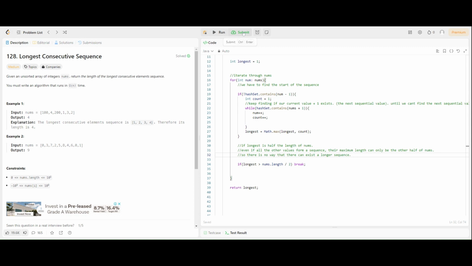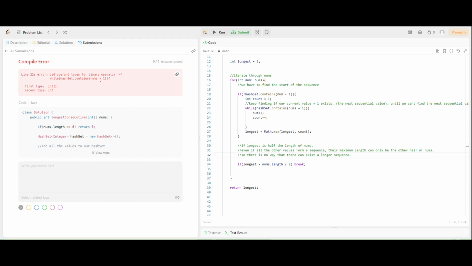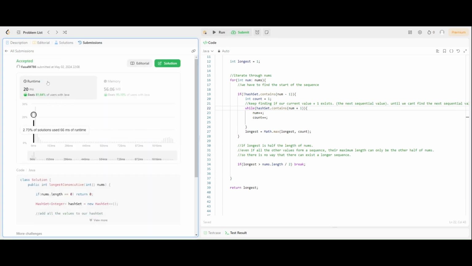All right, so let's check if this runs. Oops, what? Oh, sorry. Instead of nums, it should be num. Yeah, great.